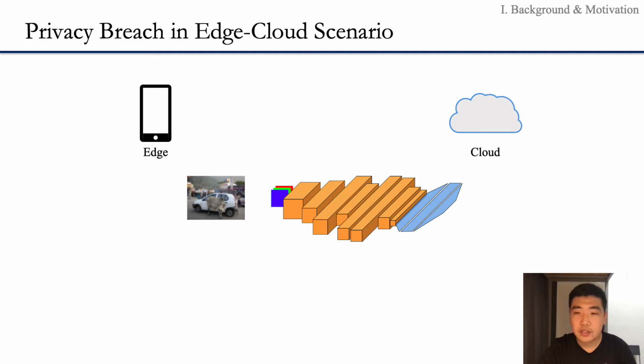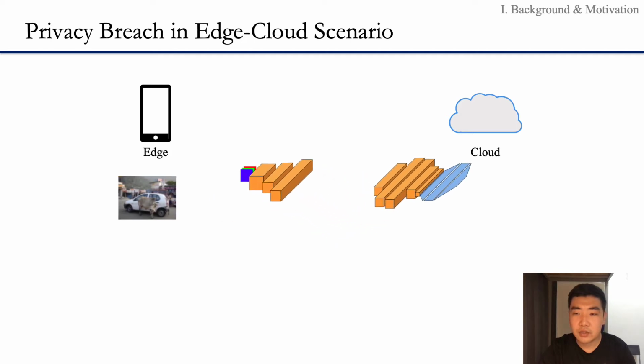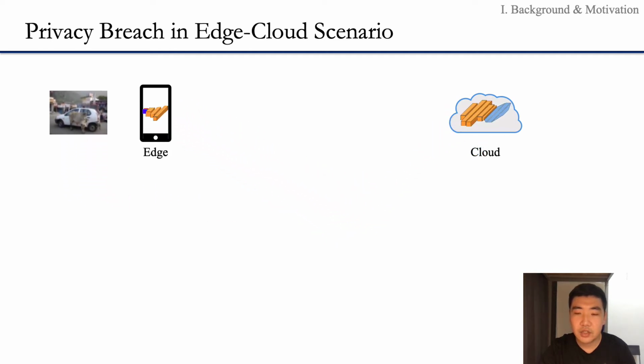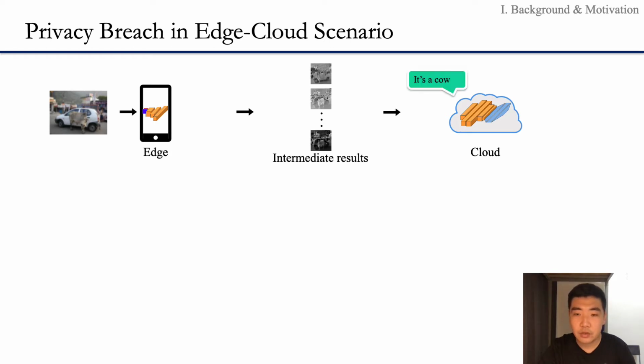Despite the powerful generalization capability of deep neural networks or DNN, their computation demands are tremendous. Therefore, edge devices commonly collaborate with cloud services to boost the development of deep learning applications. In practice, to protect privacy while decreasing the computing cost, a compromise is reached. The commonly adopted approach is to cut a deep model into 2 parts and run each part on the edge device and cloud services respectively. As shown here, the edge model takes the photo as input and outputs intermediate results. The cloud model takes the intermediate results and outputs a predicted label.